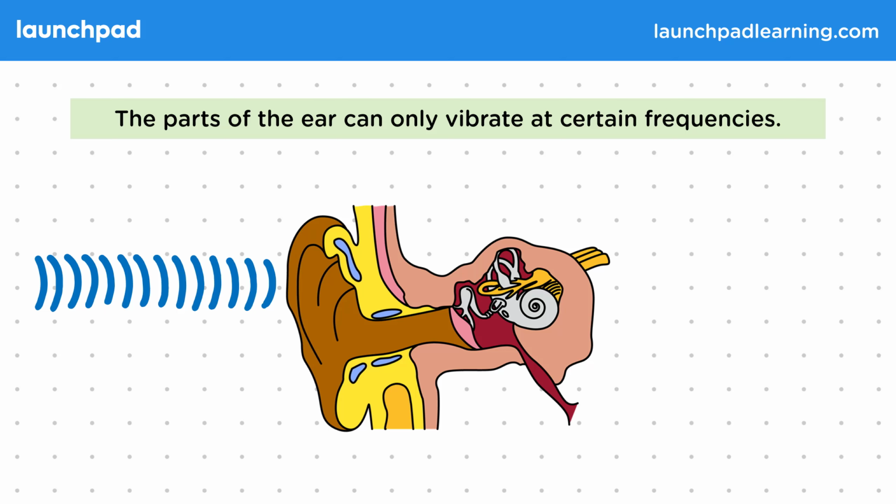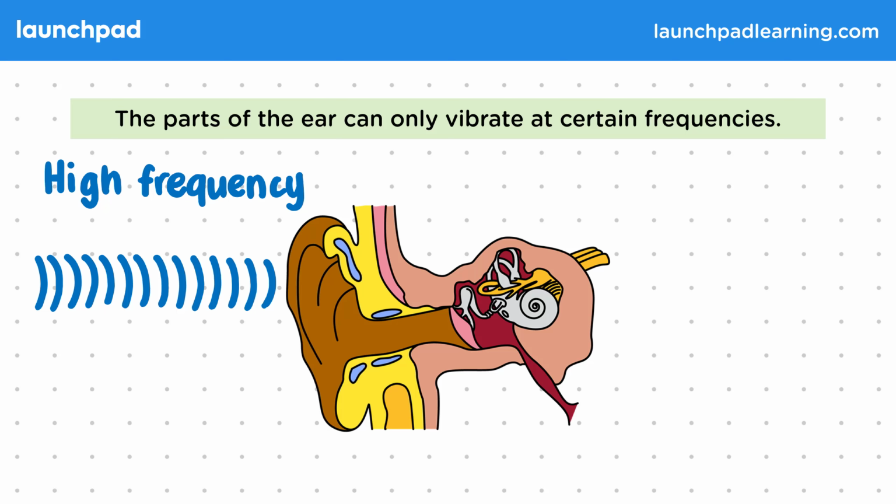The pitch of the sound depends on its frequency. So a wave like this with a high frequency would correspond to a high-pitched sound. Notice that the wavelength is also really short, as all sound waves travel at the same speed. So a high-frequency sound must mean it has a short wavelength.